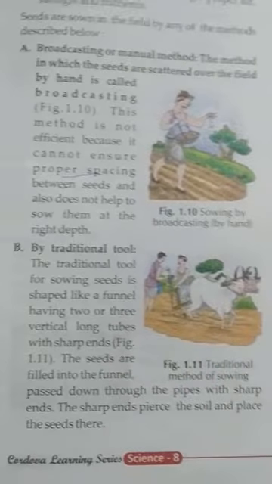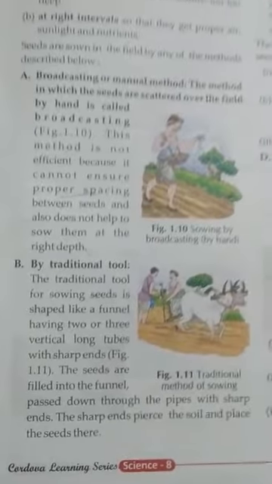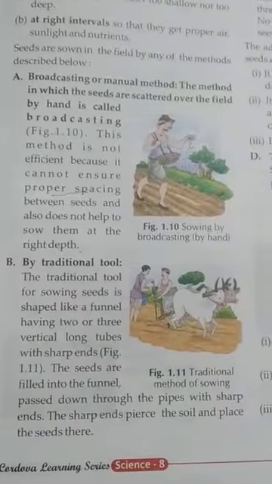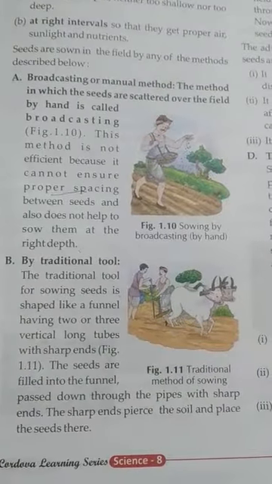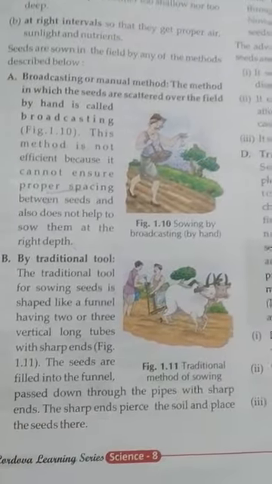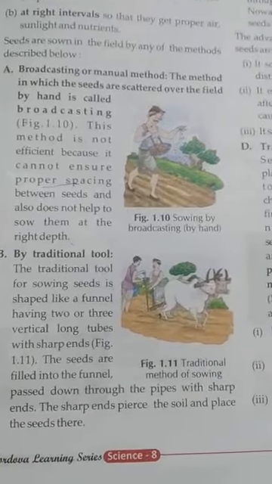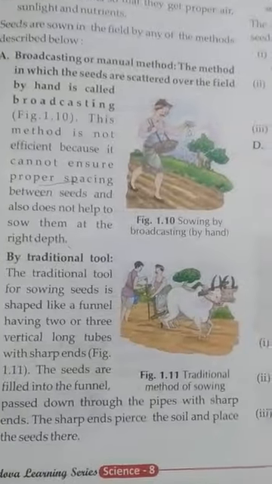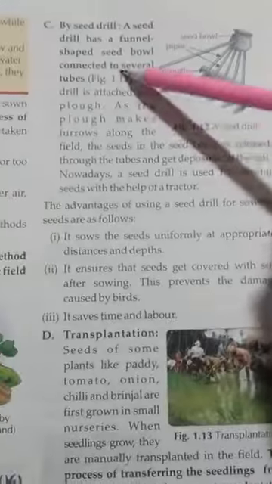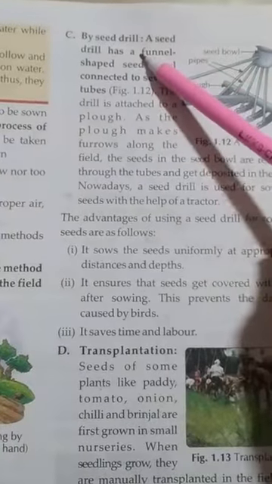With traditional tools, we keep the seed in the funnel, then the bulls pull that funnel in the forward direction, and from the funnel there are 2 or more vertical tubes. From these tubes the seed will be filled inside the field.